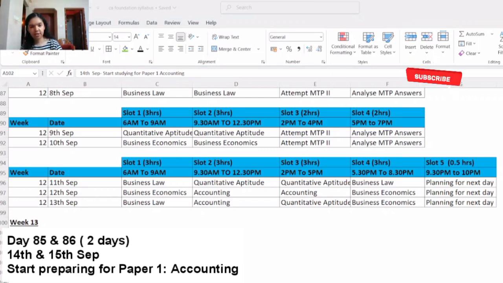So I hope you all have noted down this study plan. And guys, that's your complete 12-week roadmap to ace the CA Foundation exam. We dedicated slots for pending classes, revision and 2 rounds of mock test as well. You will not only cover the syllabus but also build the confidence to perform under exam pressure.